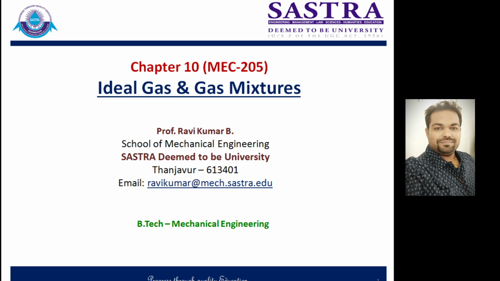I'm going to start the next chapter. So here you will be exposed to the concepts of ideal gas and gas mixtures. Prior to that, we have covered the fundamental 8 chapters of engineering thermodynamics, starting from introduction and ending with availability and unavailability. Parallel to that, you have been given an idea of how to deal with the properties of steam, particularly using the steam table.